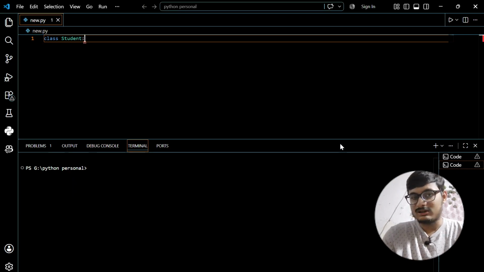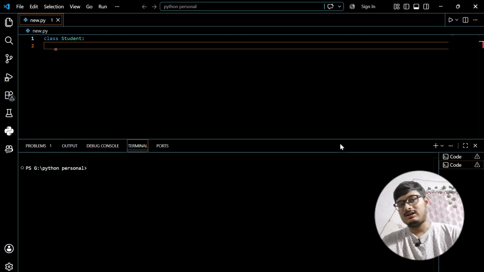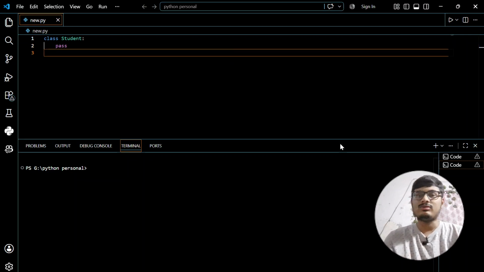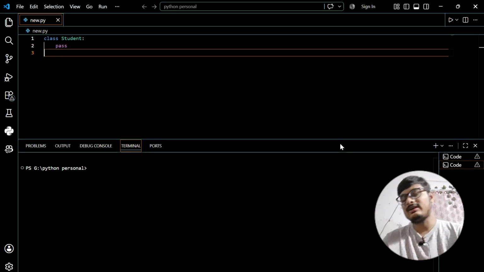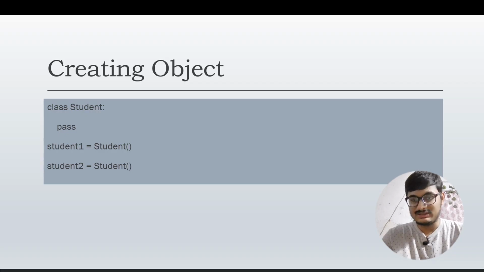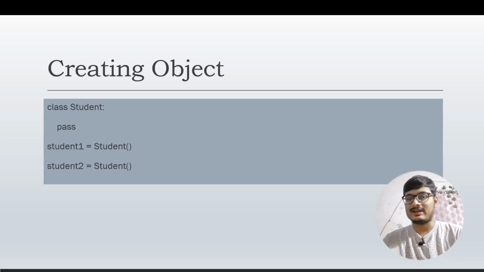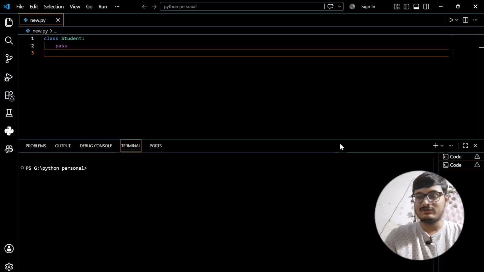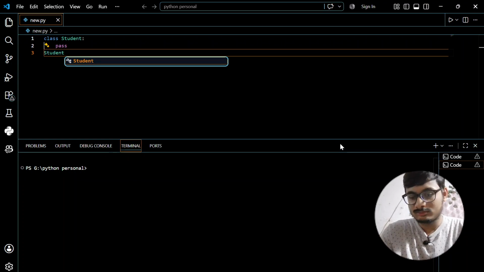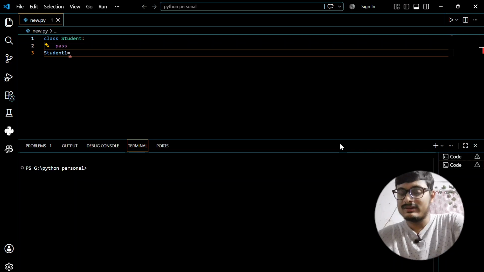Now I'm currently giving it pass because I just want to demonstrate it to you. I'm not really using the class for anything, and I'm not giving any attribute to it currently. Now, how do I create an object? I write the name of the object as written here. Suppose the name of the object is student1. So student1 is the name of the object.